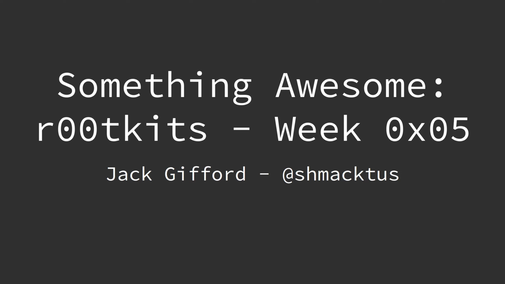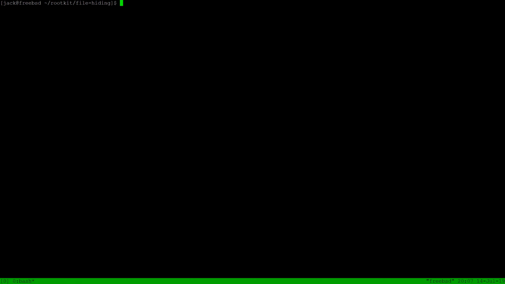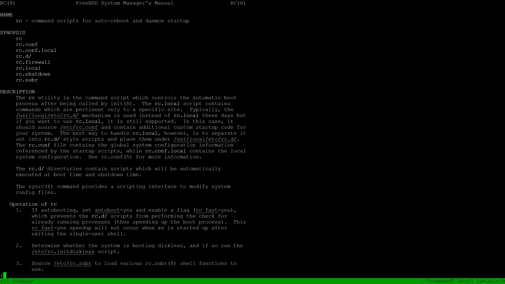Okay, hey guys. So last week I looked at reboot persistence. We were using modules or writing scripts for /etc/rc.d. It helps if I load it up. This is the utility that FreeBSD uses for starting up daemons and that sort of stuff, automatically when we boot the machine up.